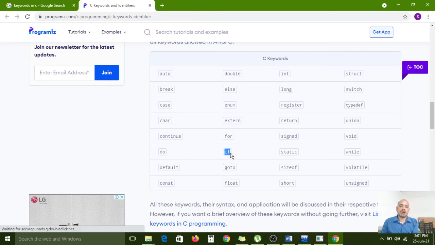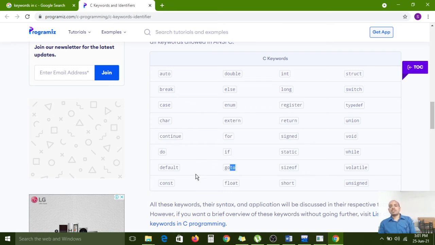The if conditions are all control statement keywords; if, else is also there. These two are also control statements. While, do while, and for loop are also reserved keywords. And break, continue, goto, these three are also reserved keywords.